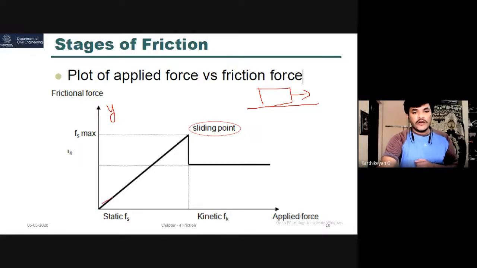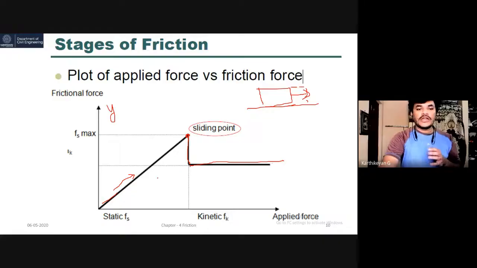So the curve of this graph is continuous in a straight line, that is, in linear motion. Up to this point, the object will not move, because of the resistance at the surface. At some point, I am increasing the force, which means suddenly the object will try to move. At that time, the frictional force gets lost. That is, there is a drop here. This is called the sliding point. After that, the object will be moved.